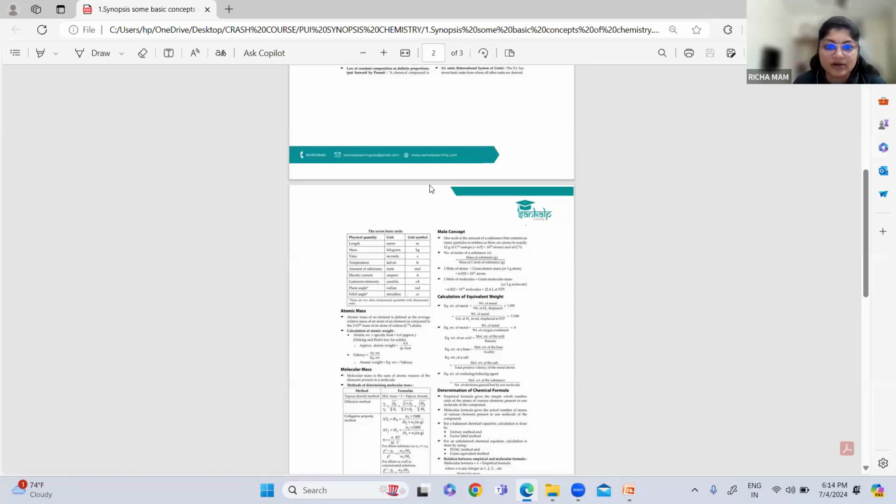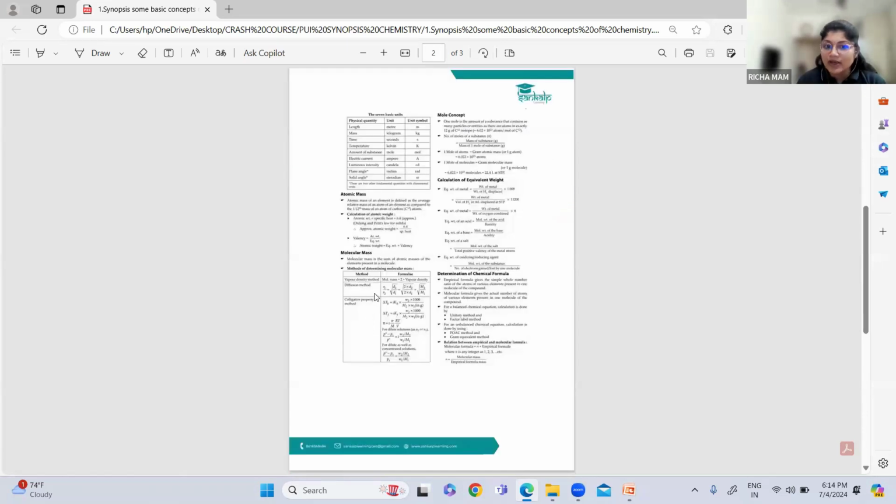How we write the SI units. Then atomic mass, molecular mass. What is important, on what type of questions are we going to solve? Important is atomic mass. Atomic mass is what? It is the average or relative mass of any atom of the element. When we are comparing the atomic mass of any element, it is compared to 1/12th mass of carbon 12 isotope.